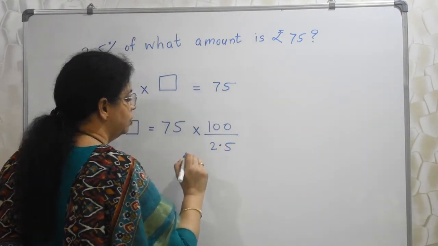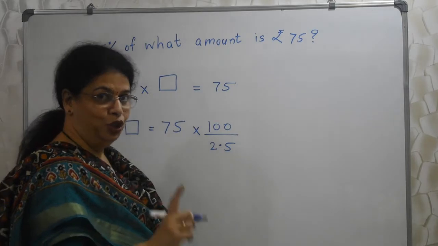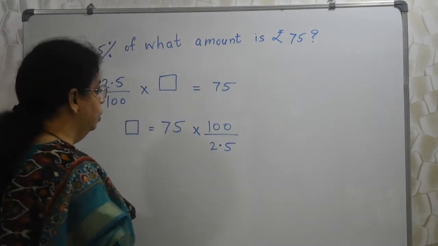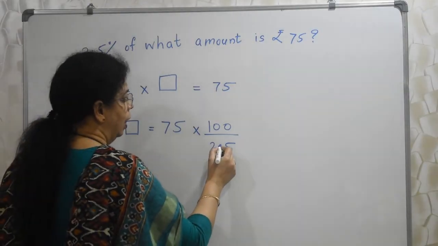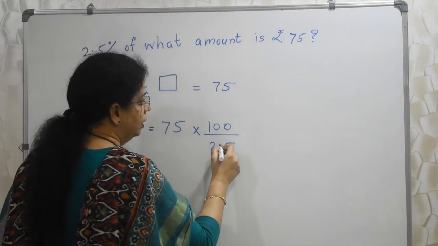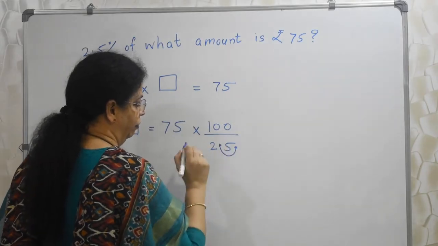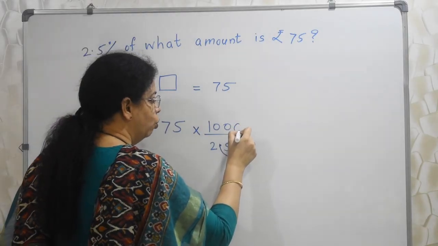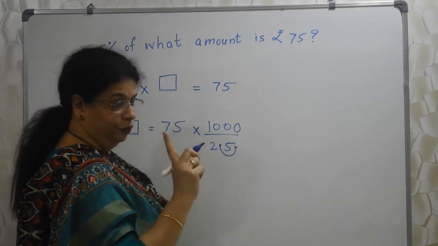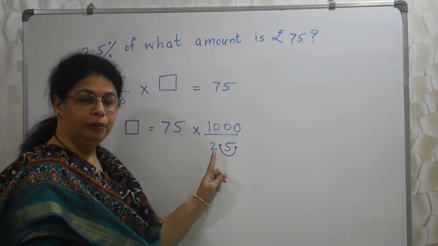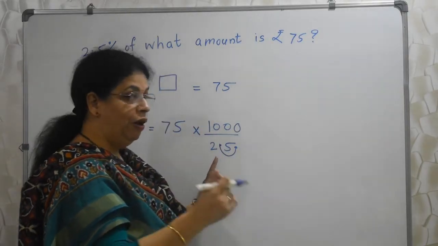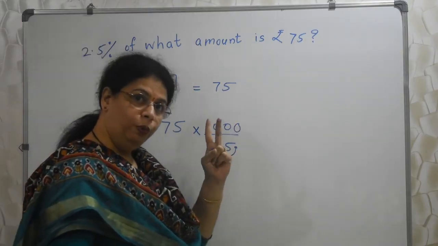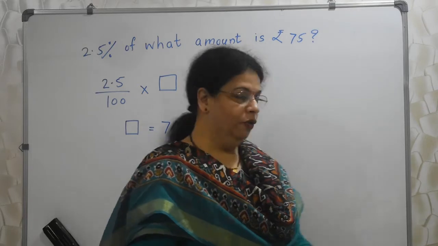Okay. Now the main thing begins. This decimal is troubling me, isn't it? I am sure it's troubling you as well. So I want to remove this. How can I do it? I want to bring it to this side and make it 25. So when I am doing this, I have to add one more 0 here. Remember, when I am shifting my decimal to the right by one place, I will add one 0. If I am shifting by 2 places, I will have to add 2 zeros, right?